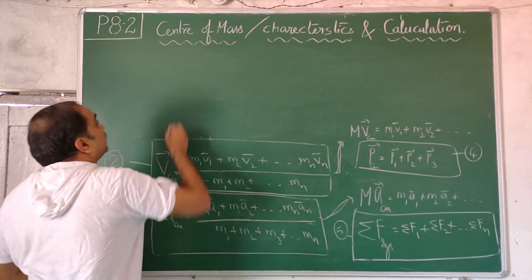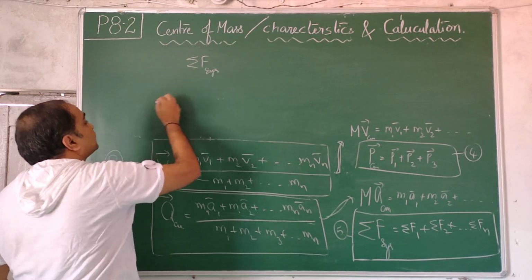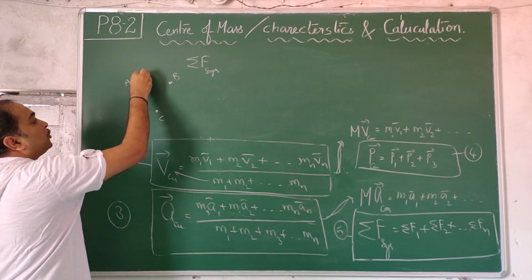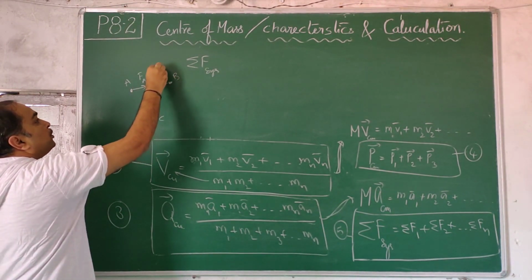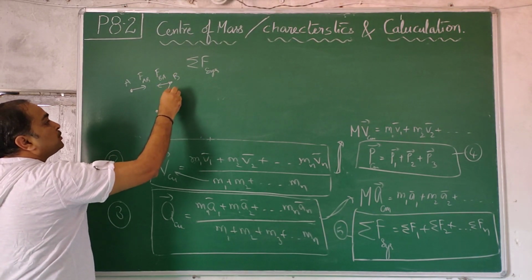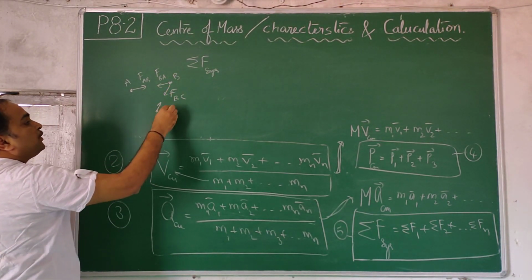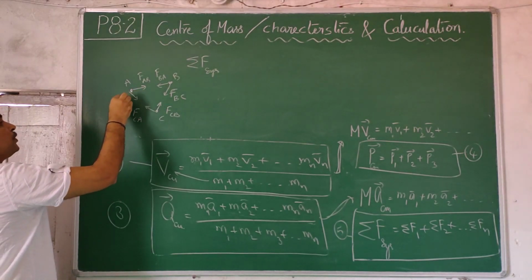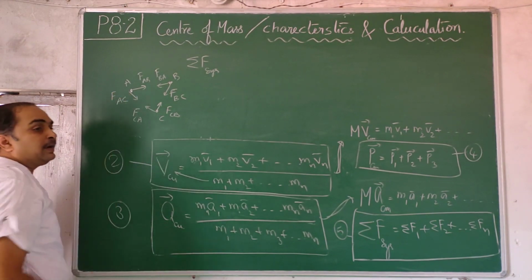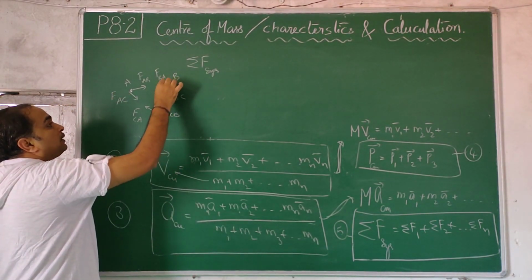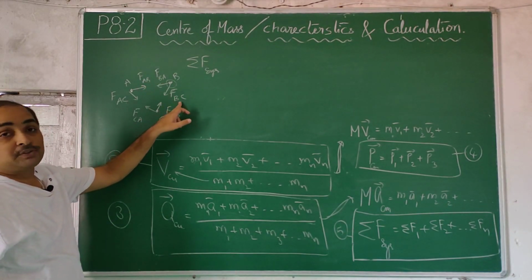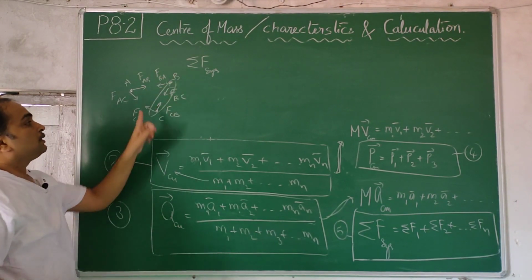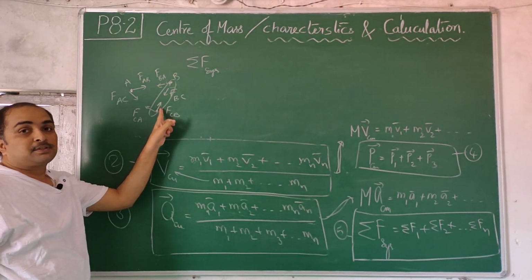This I am writing. Net force on the system. For example, I have told this example many times. This is A, this is B, this is C. This is force on A due to B. This is force on B due to A. This is force on B due to C. This is force on C due to B. This is force on C due to A. This is force on A due to C. If I take only this part as a system, then there are two external forces acting. If I take B and C together, this and this are external forces, and these are internal forces.